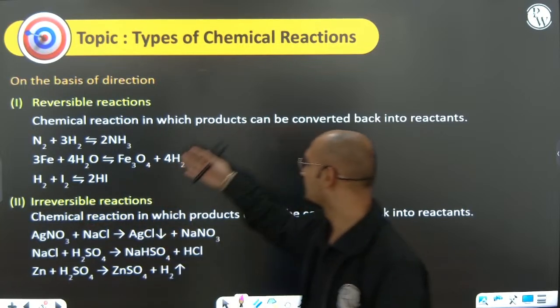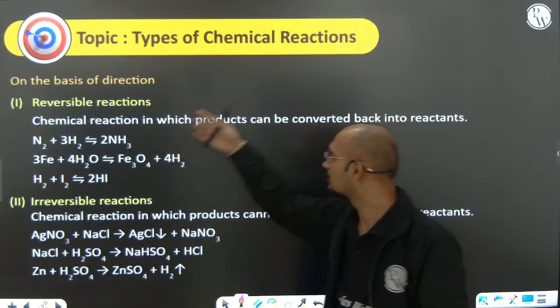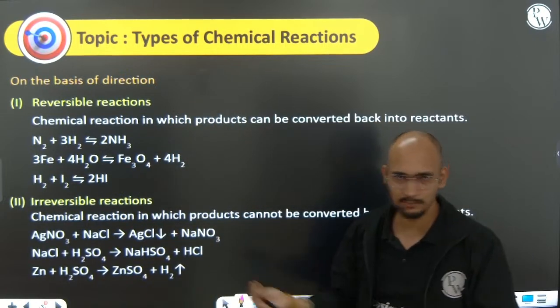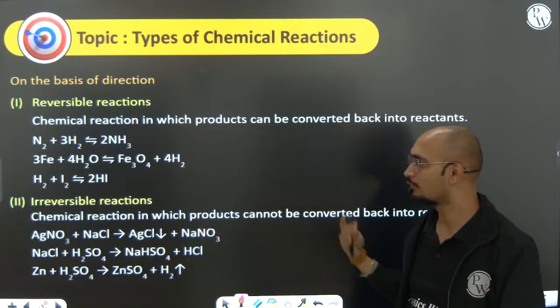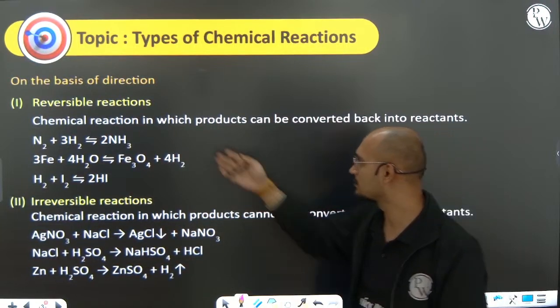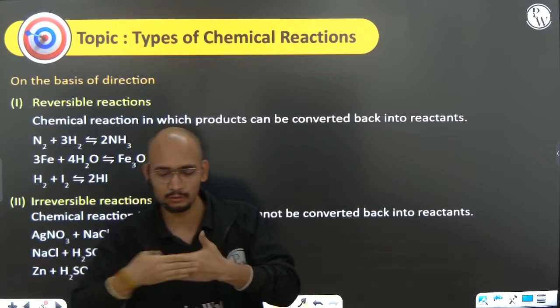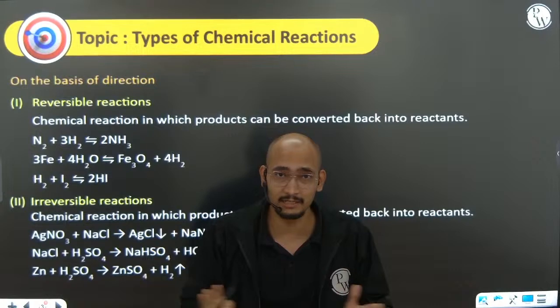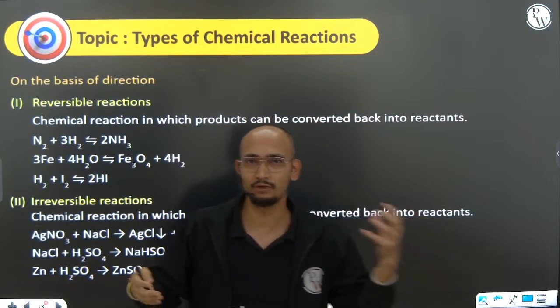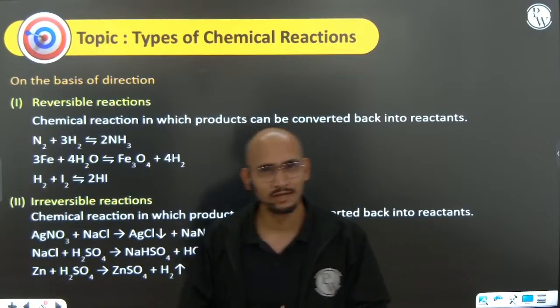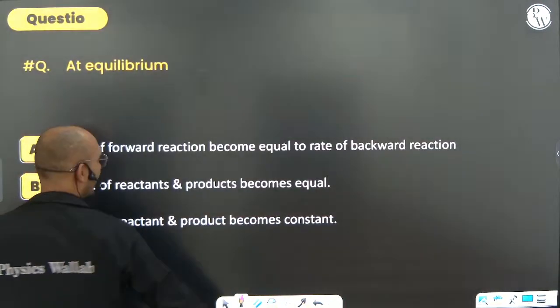Now on the basis of direction, type of reaction, there is reversible reaction and irreversible reaction. Irreversible reaction always goes in the forward direction, goes to completion, while reversible reaction goes in both directions, and at equilibrium it looks like the reaction has stopped, but it really does not stop. The thing is that the rate of the forward direction is the same as the rate of the backward direction. That's why it looks like there is no reaction going on at all.